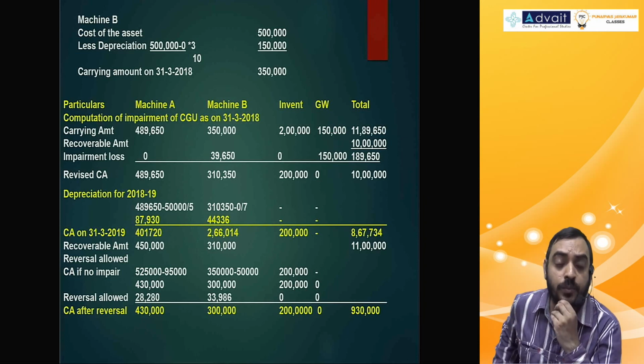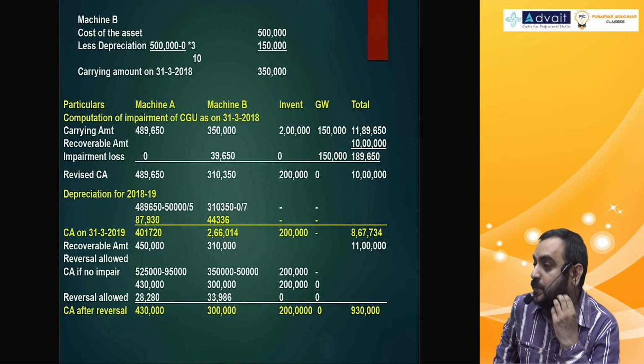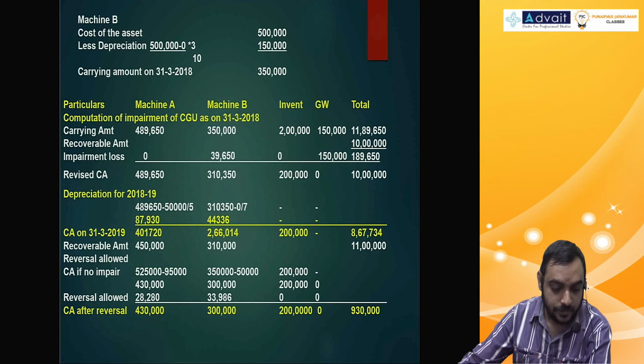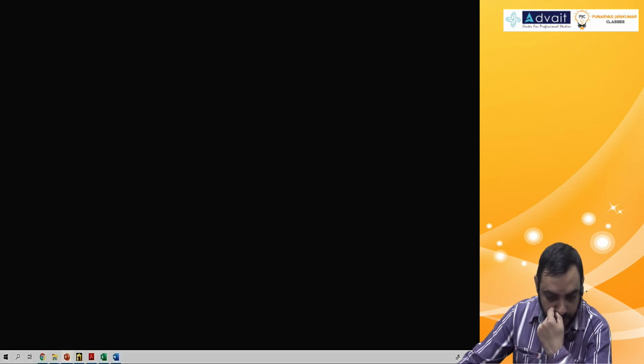You keep on going up the hierarchical levels. Okay, so that is Ind AS 36 impairments.